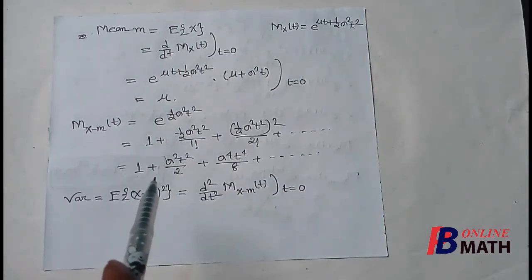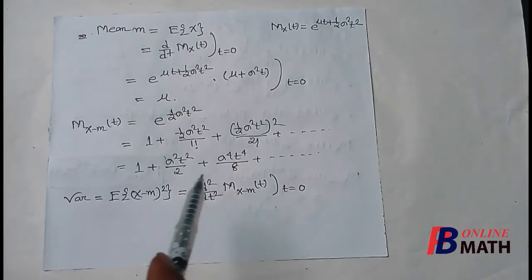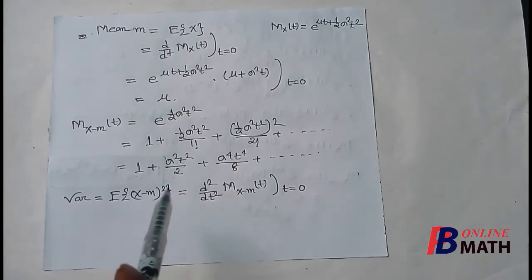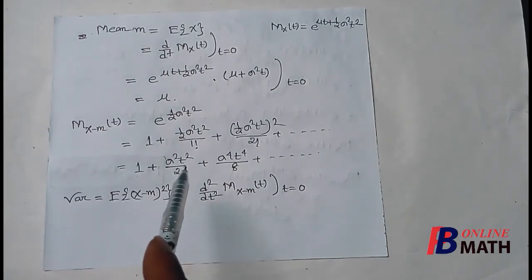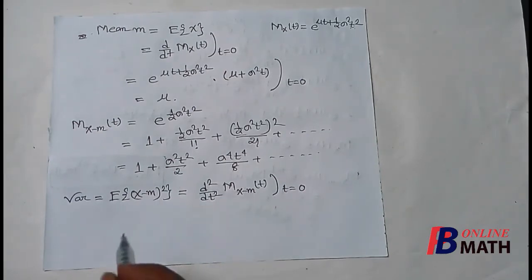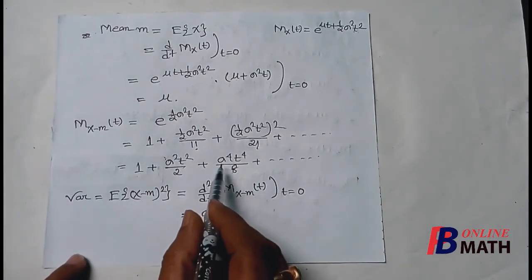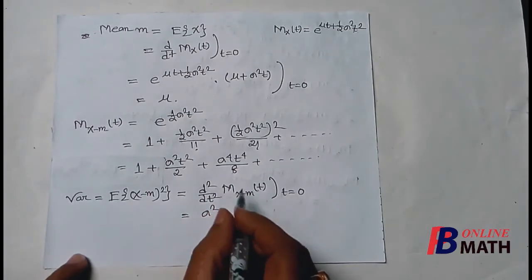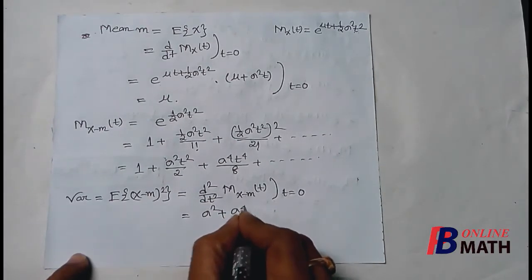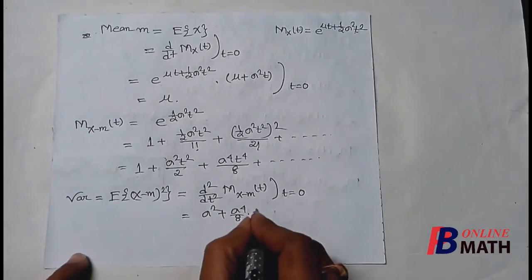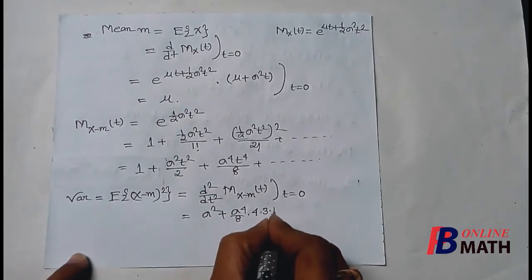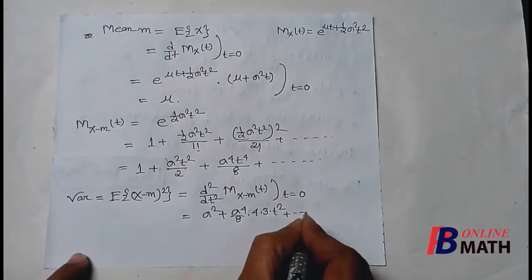So if we differentiate this series 2 times and put t equal to 0, then we find that the first term is 0. If we differentiate this 2 times, then 2 times the derivative of t square should be 2. So it is sigma square. So here we write it is sigma square plus the next term, which is sigma 4 t to the power 4 by 8. If we differentiate this quantity 2 times, we shall find that this is sigma 4 by 8 multiplied by 4 into 3 into t square, plus the remaining terms.